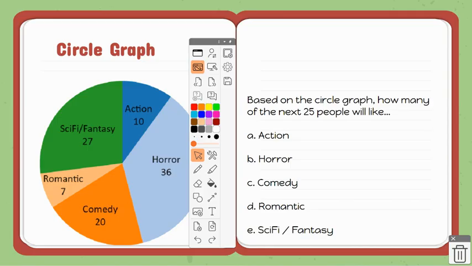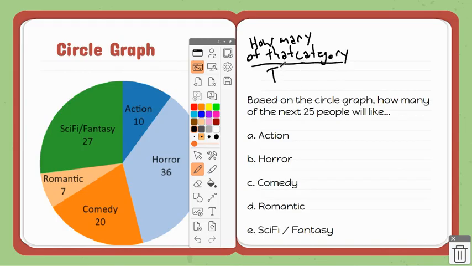So, first things first. In order to predict how many people, we've got to use something that we have used before. You're going to have on top how many of that category or topic, however you want to call it, and on the bottom you want the total.